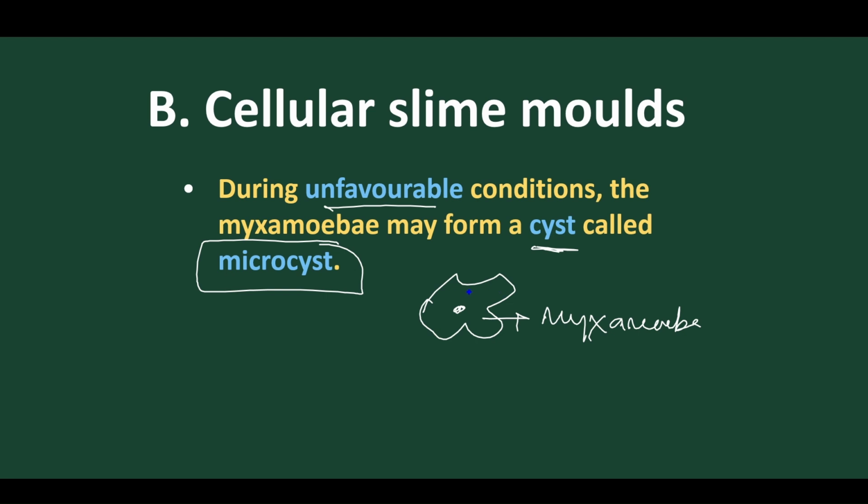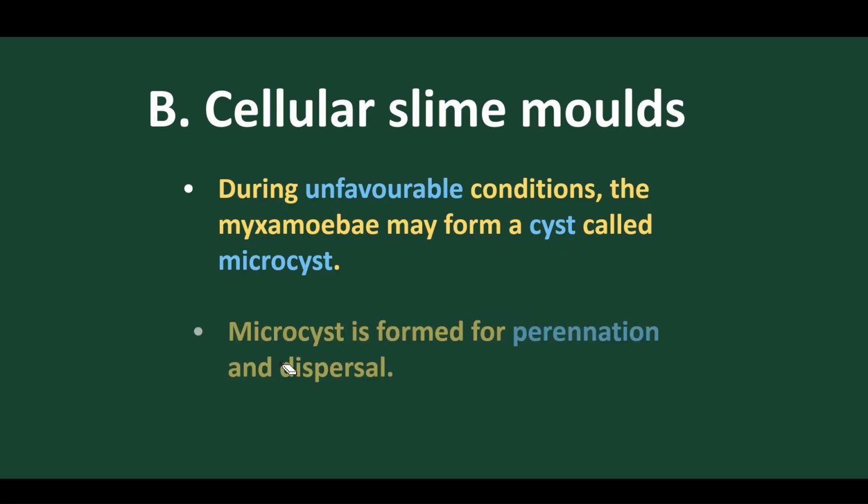When the condition is adverse, they produce a cyst, and this is the cyst. This formation of cyst together with the organism is called a microcyst. Without the cyst it is called a myxamoeba, but when the cyst is formed due to unfavorable conditions, this together is named a microcyst. Got it? Clear?